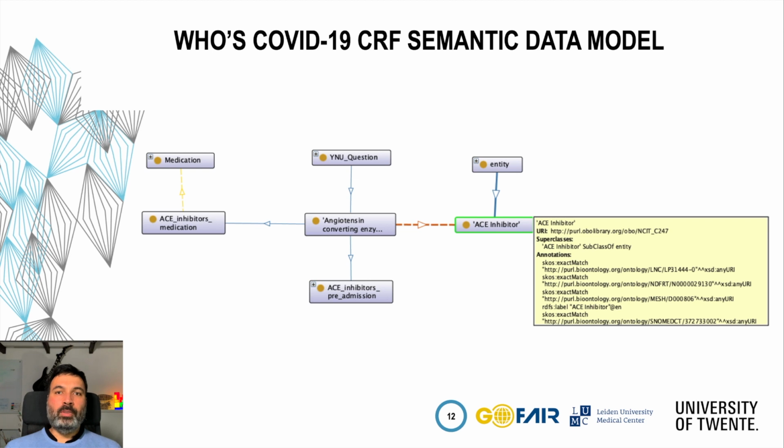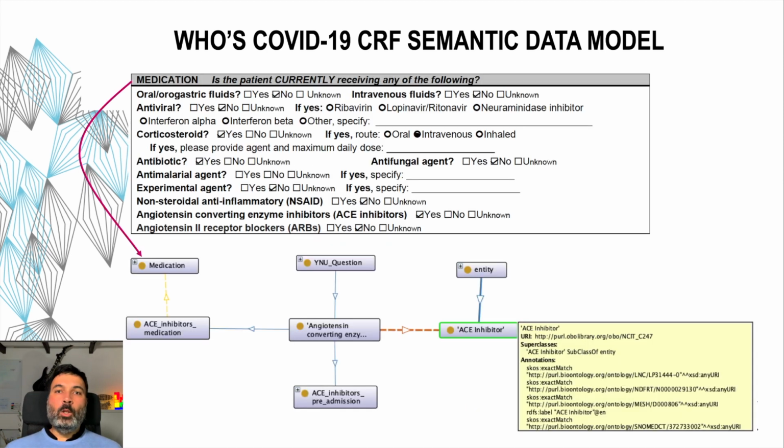We try to improve interoperability by also providing the mappings, in this case SKOS exact match, to concepts in other vocabularies like SNOMED-CT, MeSH, etc. We included in the model this section of the question, which is part of one of the 3 modules already mentioned. So we have a concept for the section, for the question itself, and for what this question is about.